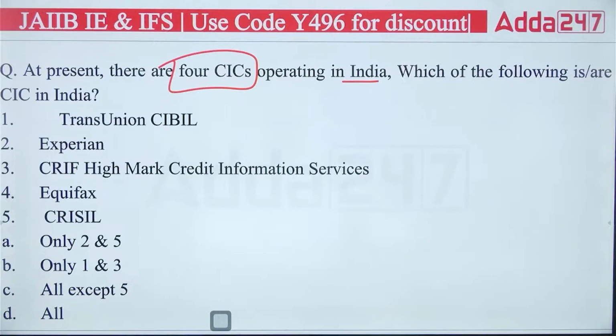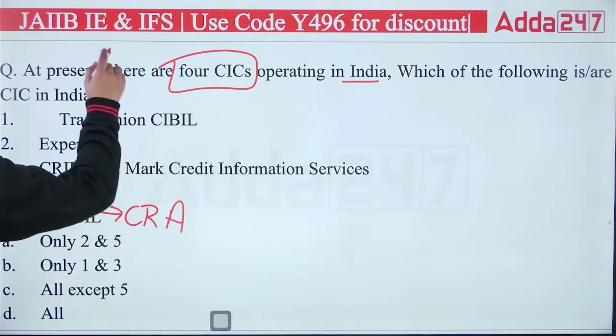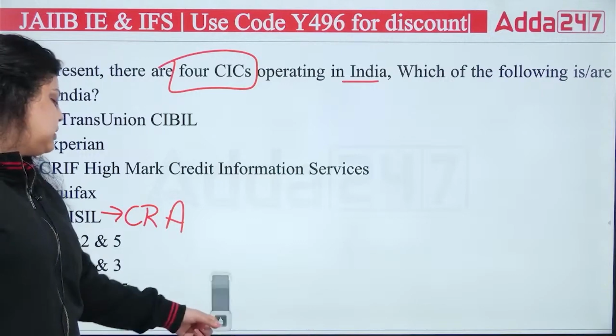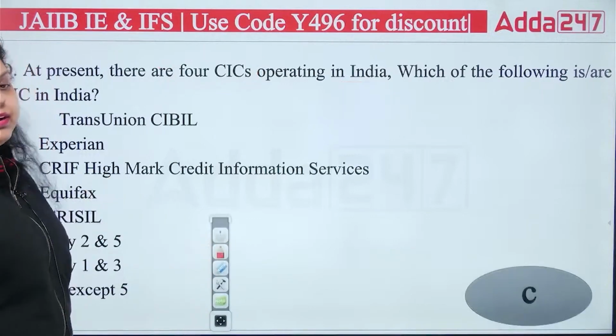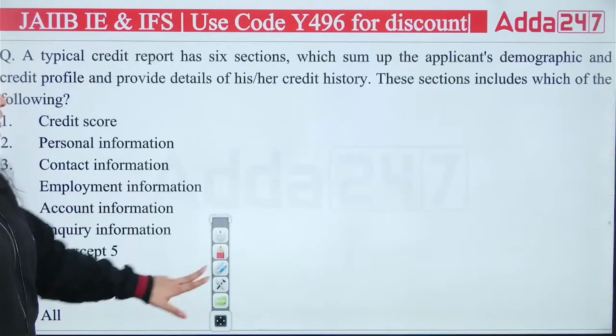And the right answer here will be C, because CRISIL is a credit rating agency. So all are there except 5. Okay, all are the part except C. So the right answer will be C, because CRISIL is a credit rating agency. It's not a credit information company. So the right answer will be C. All except 5. Next question.